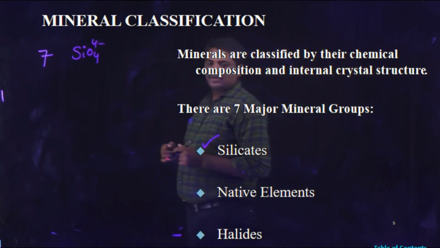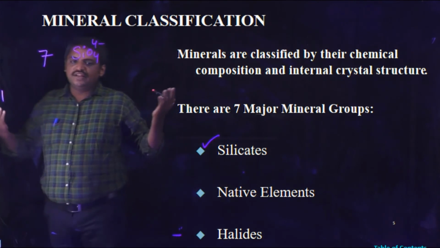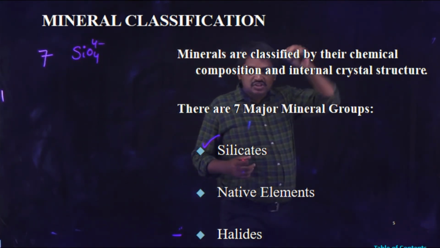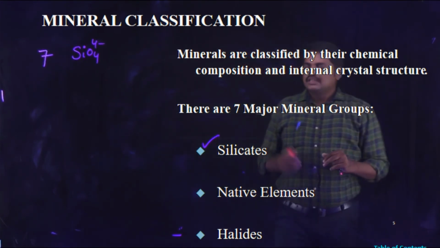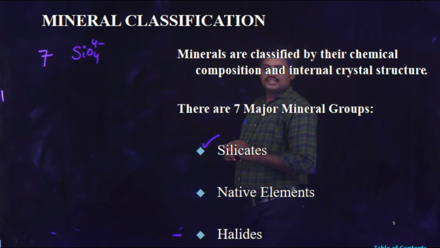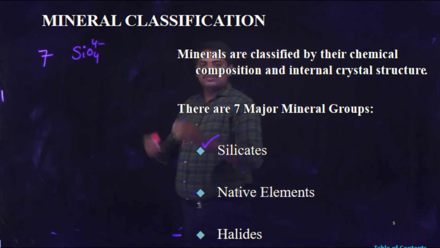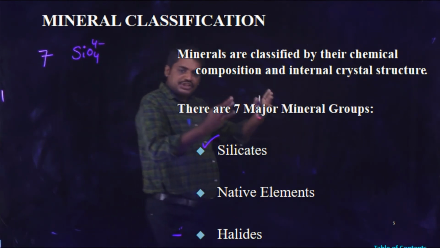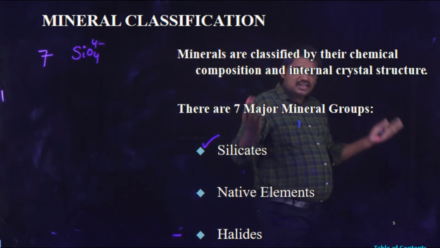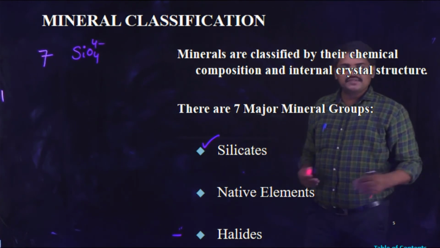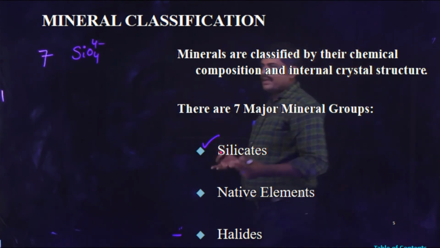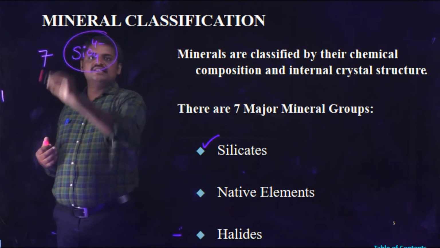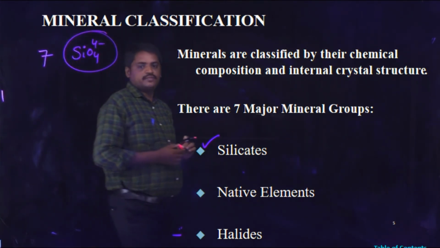These silicates are subdivided into different categories on the basis of the internal structure of the compound: simple silicates, chain silicates, pyrosilicates, cyclic silicates, sheet silicates. These are different types of silicates. The normal silicate formula is SiO4 4 minus.